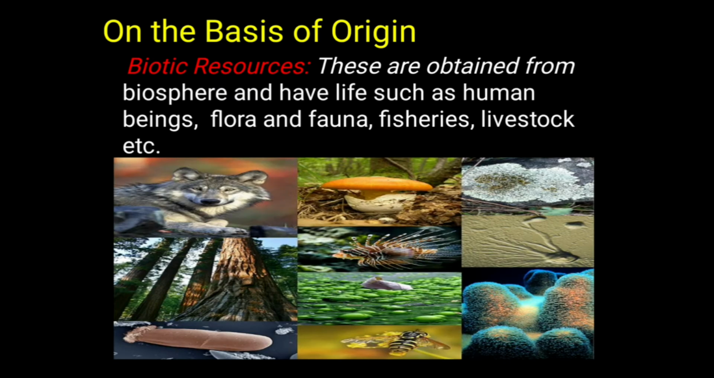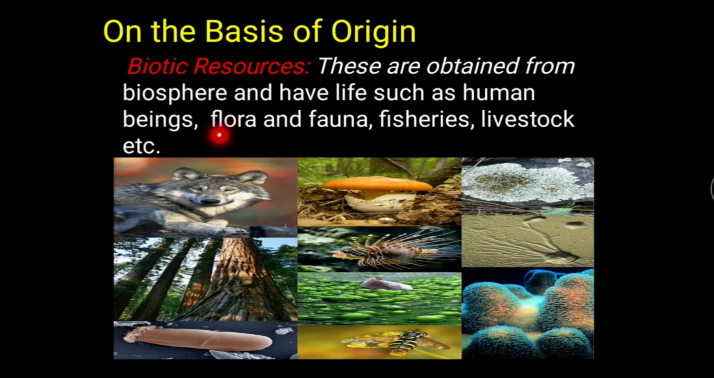First, on the basis of origin. So, on the basis of origin, resources are classified as biotic resources and abiotic resources. First, we will discuss the biotic resources. Biotic resources are those resources which are obtained from the biosphere first, and second, these resources have life, such as human beings, flora, fauna, fisheries, livestock, etc. Flora means the whole plant kingdom and fauna means the whole animal kingdom.